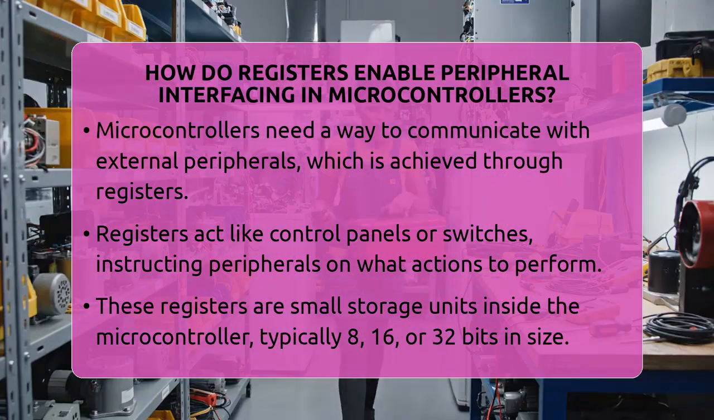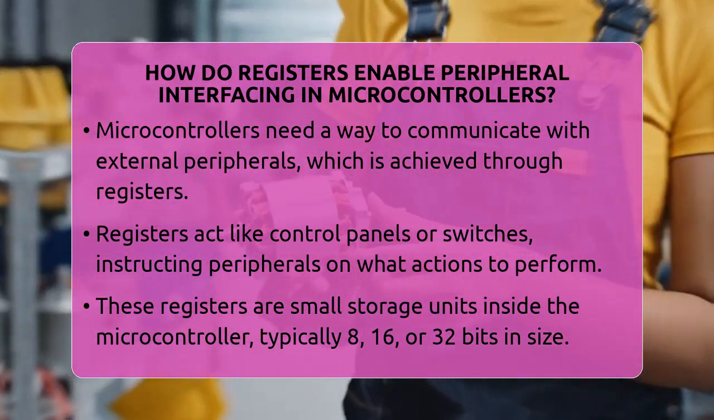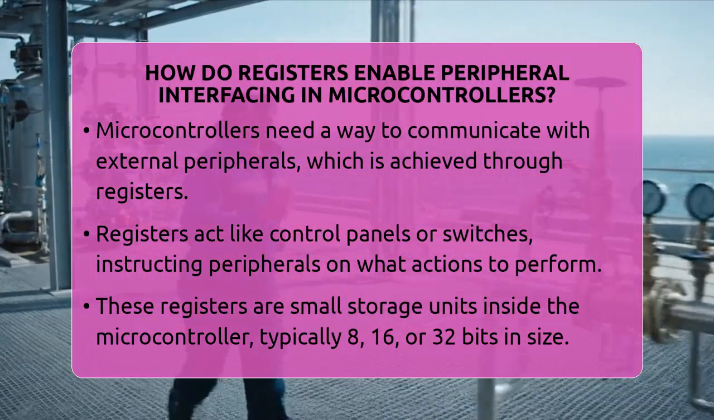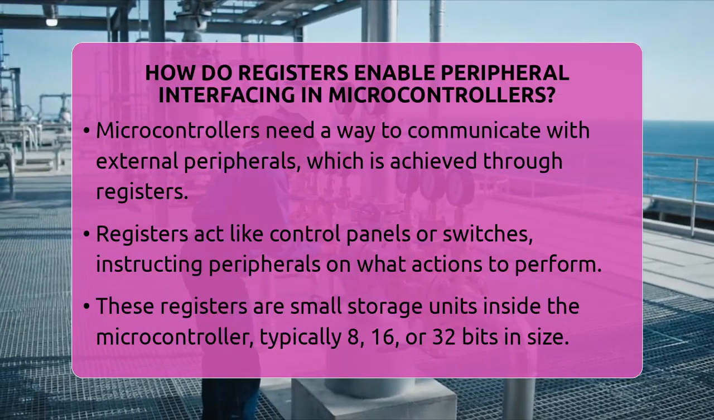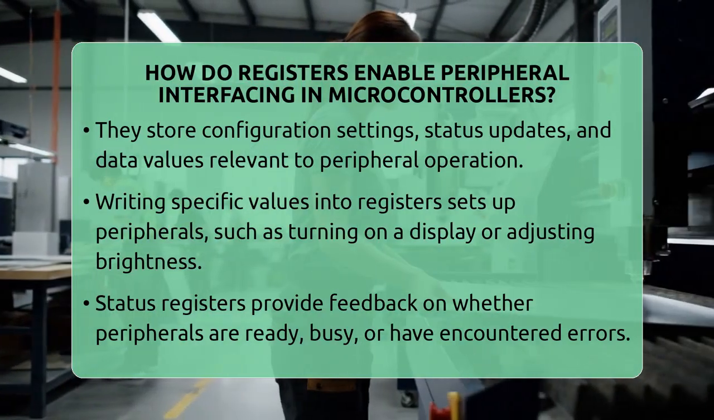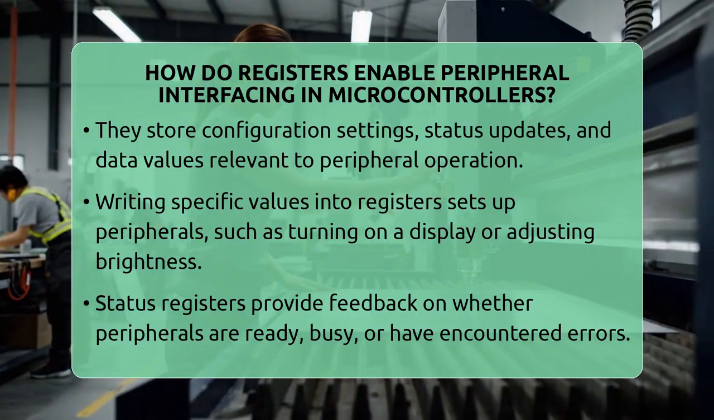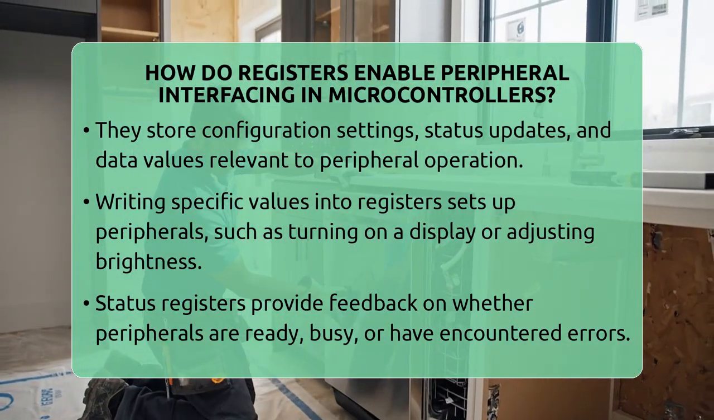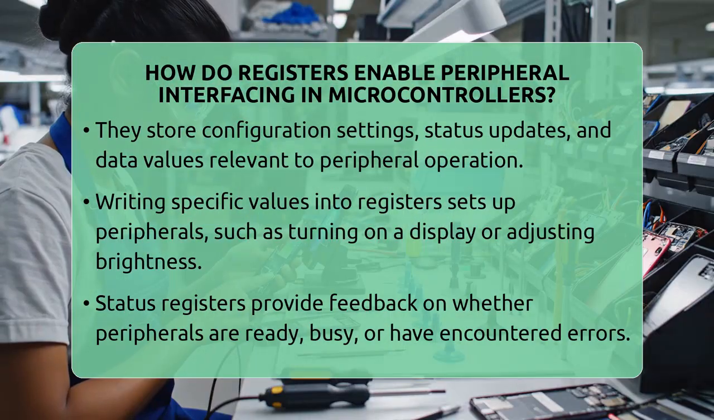These registers are small storage areas inside the microcontroller, usually a fixed size like 8, 16, or 32 bits. They hold important information such as configuration settings, status updates, and data values. When the microcontroller wants to communicate with a sensor or display, it writes specific values into these registers. This action sets up the peripheral's mode, like turning it on or choosing how it should operate. For example, a control register might tell a display to turn on or set its brightness.